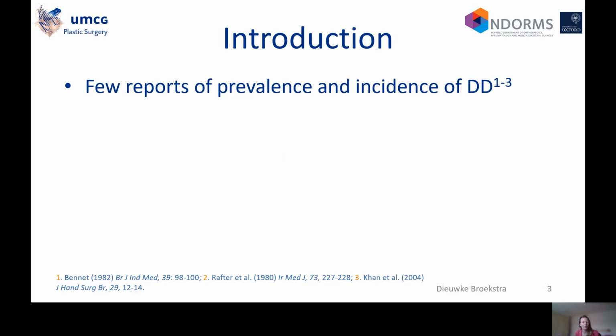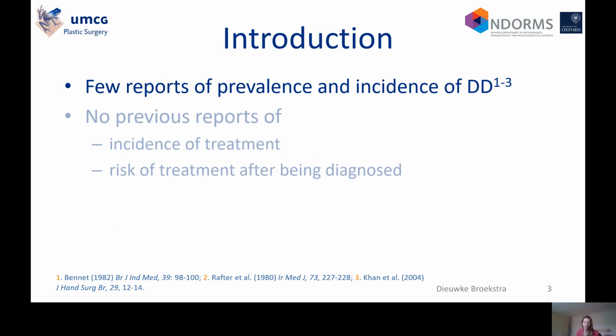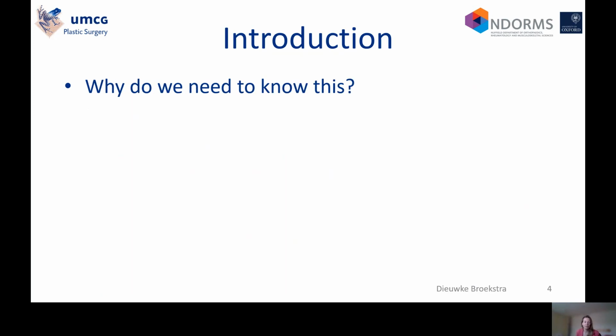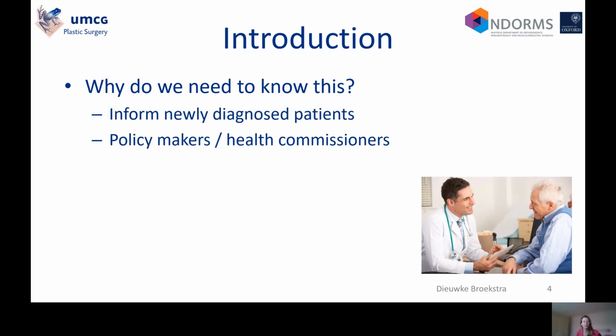In the literature, a few reports exist of prevalence and incidence of Dupuytren's disease, but no previous reports are present of incidence of treatment or the risk of treatment after being diagnosed. And this is important to know since it can help you inform newly diagnosed patients about the expected course of their disease, and these numbers can also be used by policymakers or health commissioners.